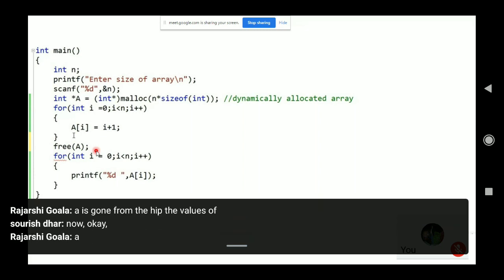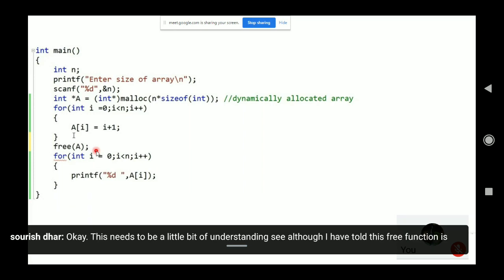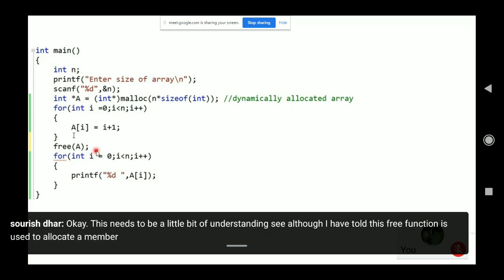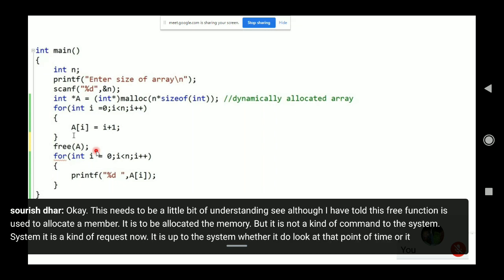Okay, this needs a little bit of understanding. Although I have told you that the free function is used to deallocate the memory, it is not a command to the system. It is a request. It is up to the system, or the operating system, whether it deallocates at that point of time or at some other point of time.